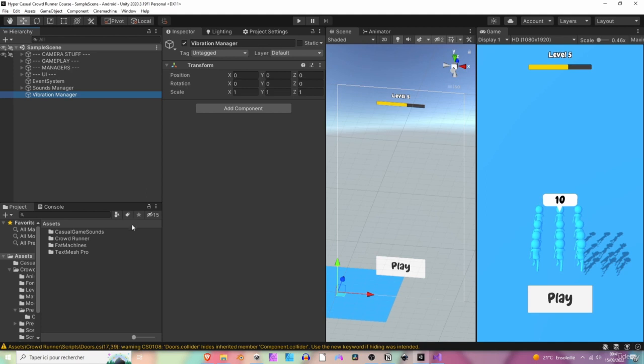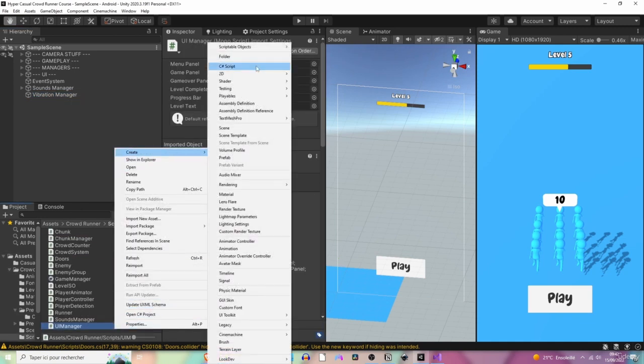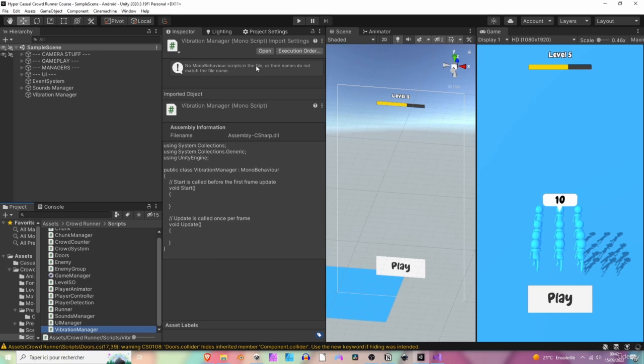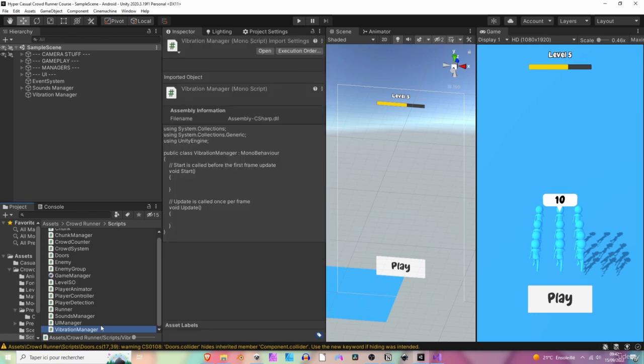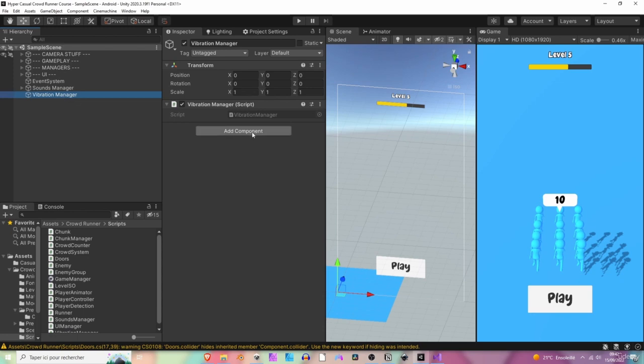As I told you before, I like to decouple everything in my game. That way I can disable or enable anything I want. It's like a modular phone, you know? Okay, so let's go to our scripts folder and create a new script. Let's call it vibration manager, or you can call it haptics manager or something like that. Let's drag it and drop it onto the vibration manager game object.